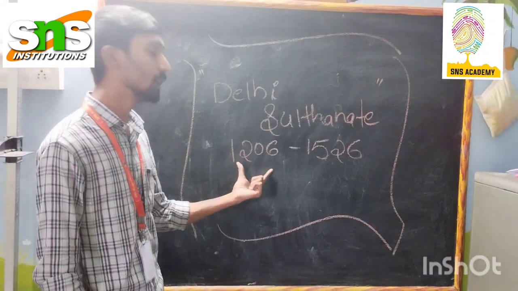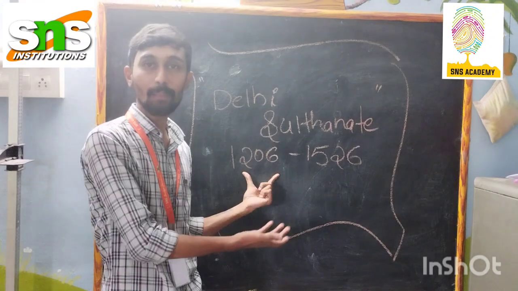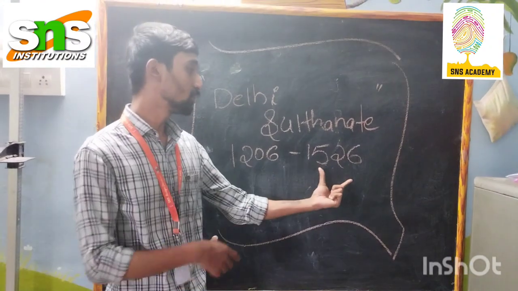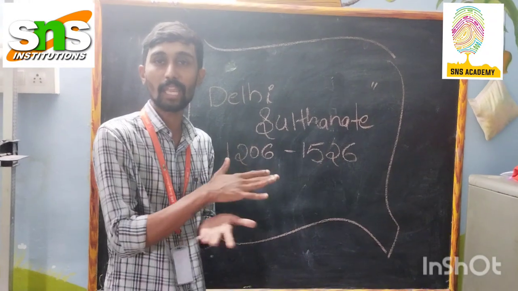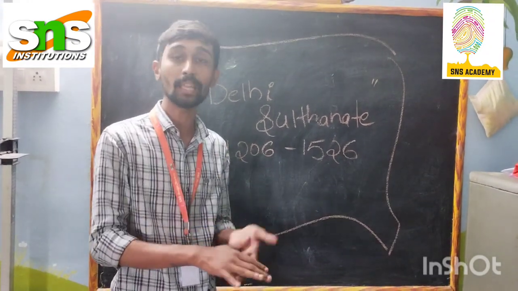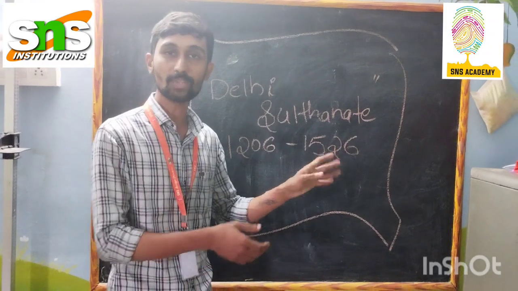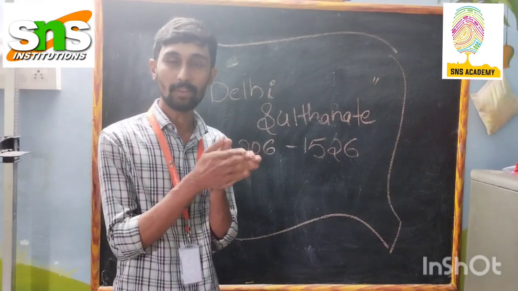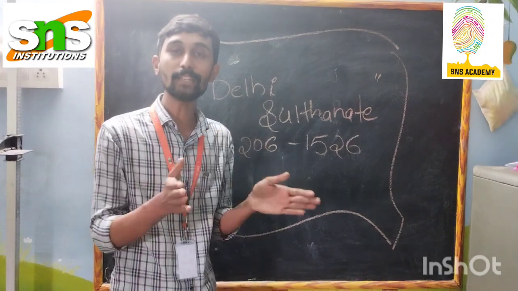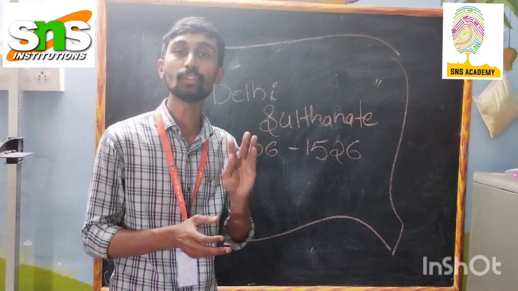1206 is a very important year because the Delhi Sultanate was established in this year. 1526 is also an important year, which means the Delhi Sultanate weakened and came to an end in this year. At the same time, in 1526, the first battle of Panipat happened. In the Delhi Sultanate, we have sultans and kings, which means five dynasties were included in the